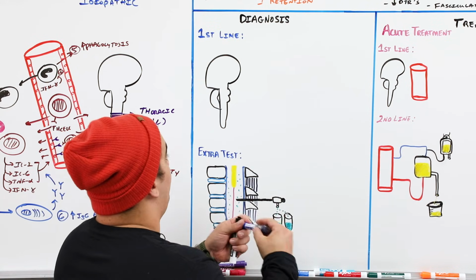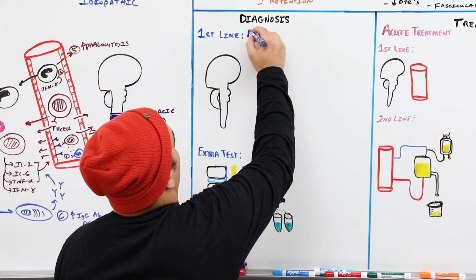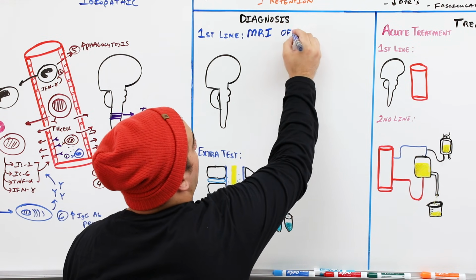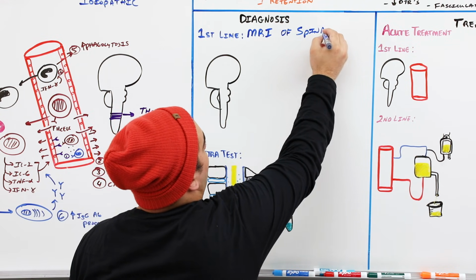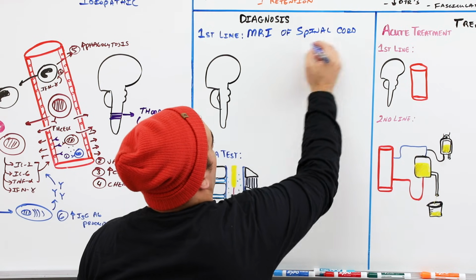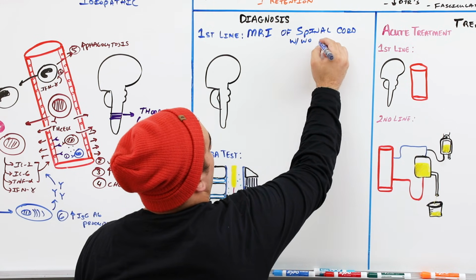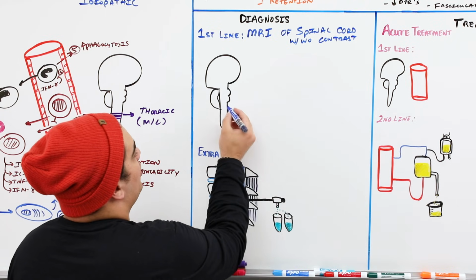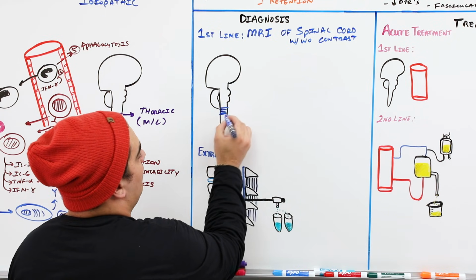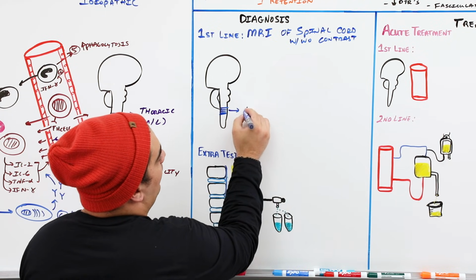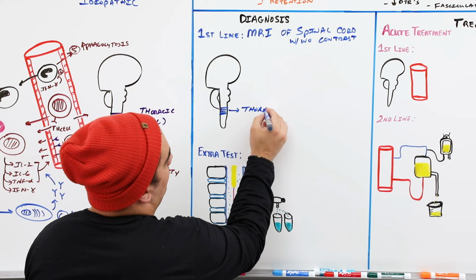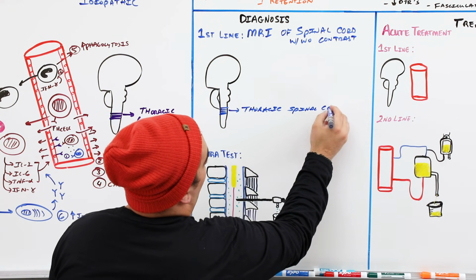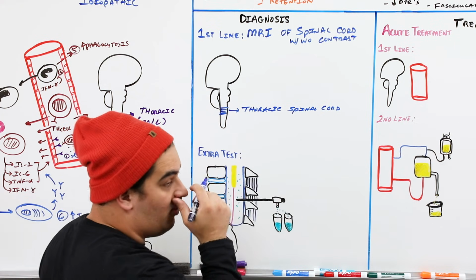So let's say that we do here MRI. And particularly since it's only involving the spinal cord, we only need the spinal cord, okay? But we should do this with and without contrast. Now, when we do this, again, which areas are we seeing most commonly affected? The most common area is going to be the thoracic spinal cord. That does not mean that it still can't occur in the cervical and lumbar portion of the spinal cord.